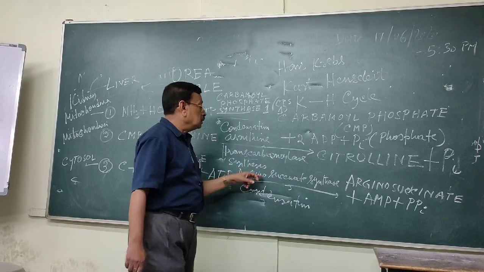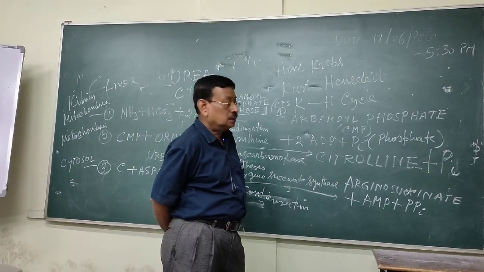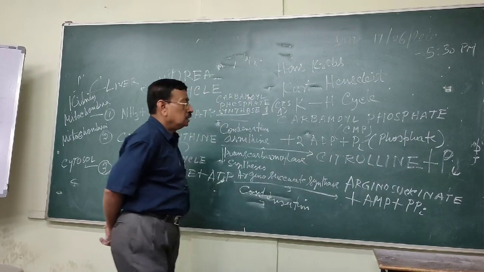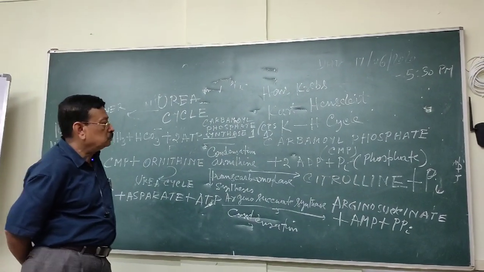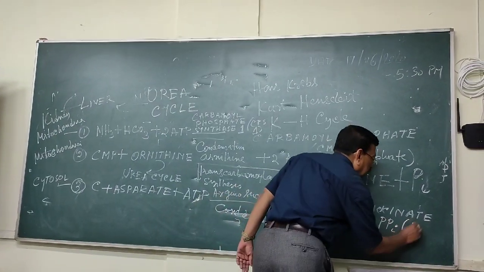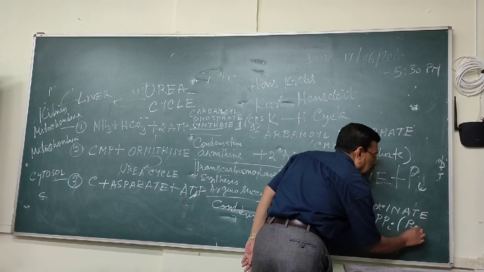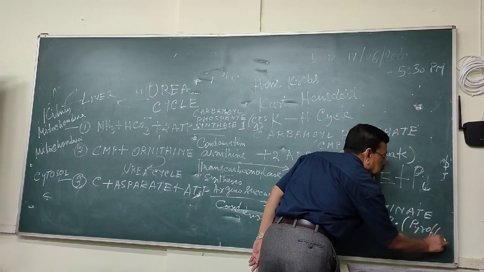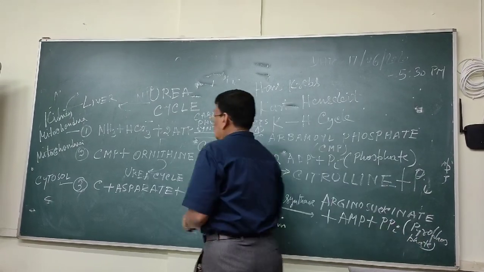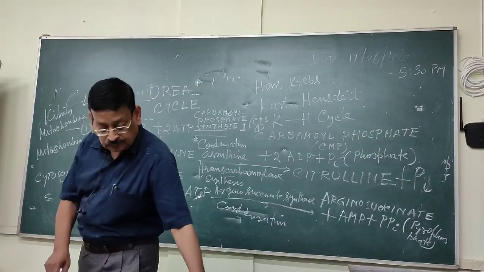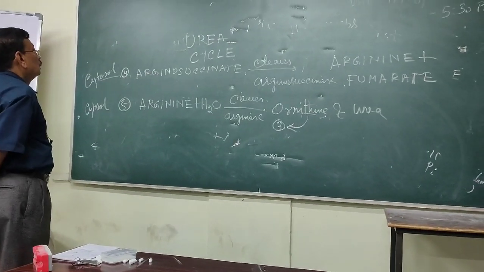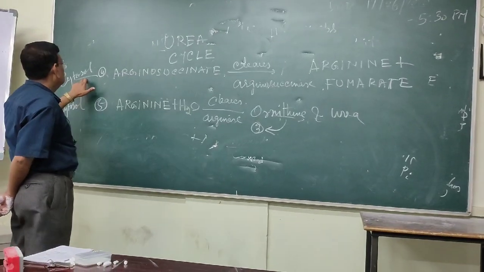The enzyme is arginosuccinate synthase and forms the arginosuccinate plus AMP, adenosine monophosphate, and PPi, the pyrophosphate. PPi means the pyrophosphate.